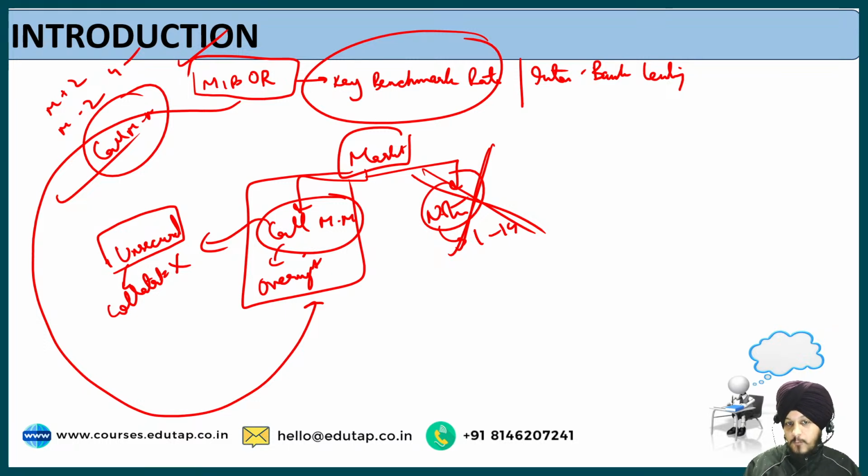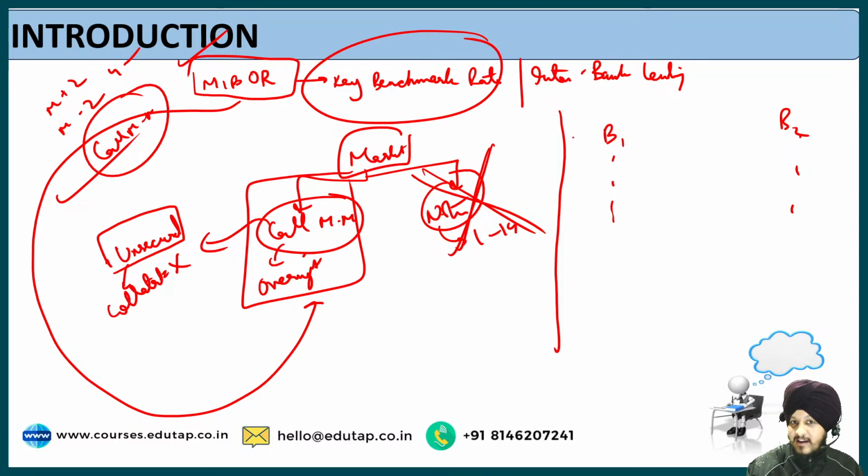Now the next question in your mind would be how MIBOR is calculated. Basically, it is calculated based on the average rate at which banks lend to each other. So if it is bank 1 and bank 2, different types of banks can be there. The average lending rate of these banks for interbank lending is the basis on which MIBOR is calculated. Fine. And what type of banks? Not all the banks. There are different banks selected by the regulator, and based on the average lending rate of the selected banks and the primary dealers, MIBOR is calculated. Fine. So I hope it is clear to you what MIBOR is, what the call money market is, and how MIBOR is calculated. I hope the picture is pretty much clear to you.